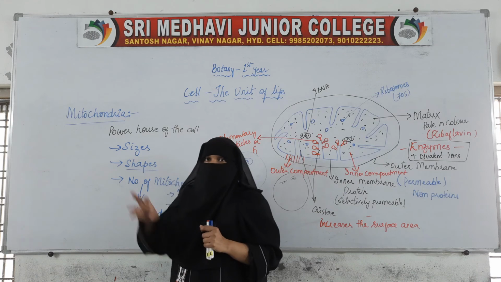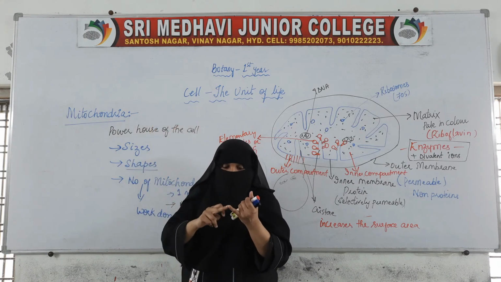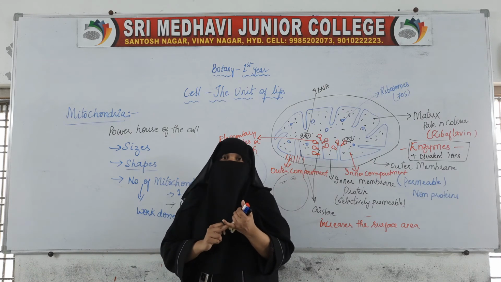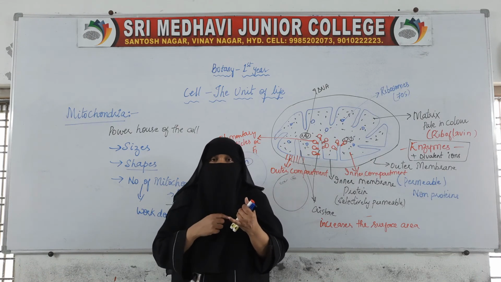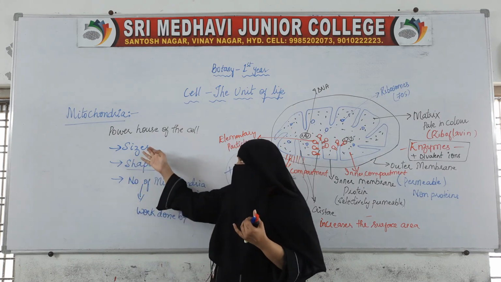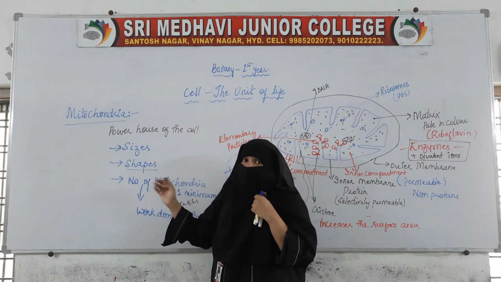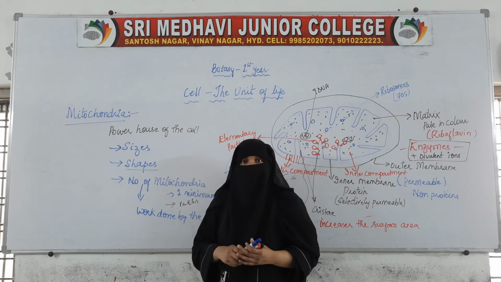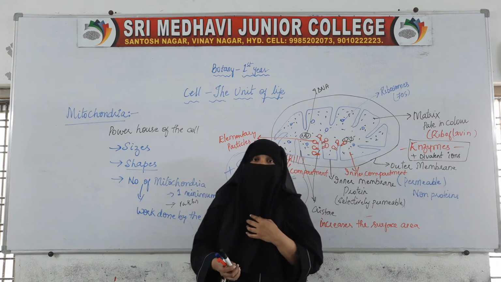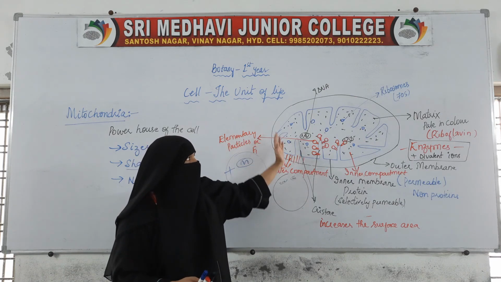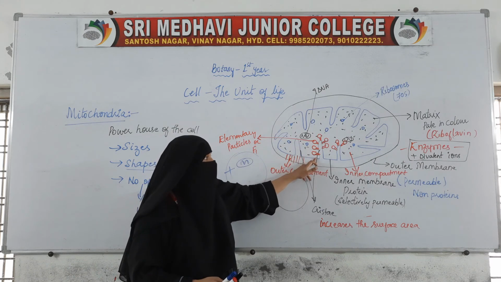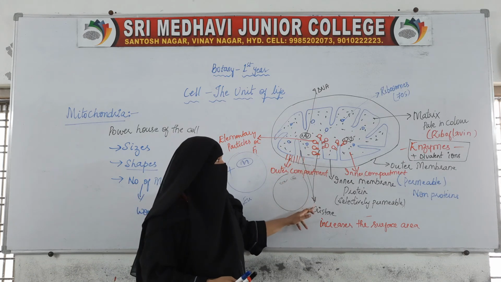Mitochondria is the powerhouse of the cell. The shape, the size and the number of mitochondria vary in different organisms. The size is variable, the shape is variable, and the number of mitochondria present in the cell is also variable. It depends on the function carried out by the cell. Based on the structure, there is an outer membrane and an inner membrane thrown into many folds, called cristae.